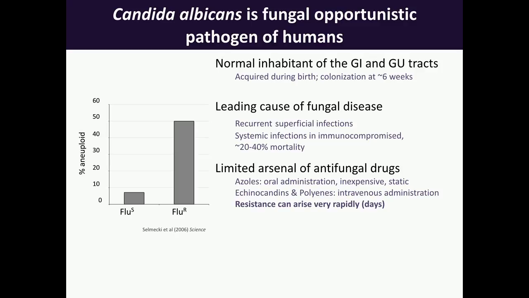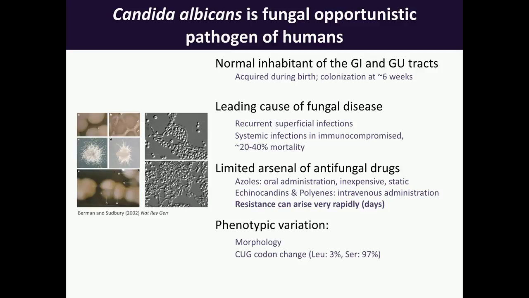Not only that, there's a wide range of phenotypic variation in Candida. It grows as a budding yeast, but it can also grow as pseudohyphae or filamentously and form biofilms. There's also a large degree of protein variation because of a CUG codon change in the Candida clade, whereby CUG is translated as serine about 97% of the time in place of leucine.